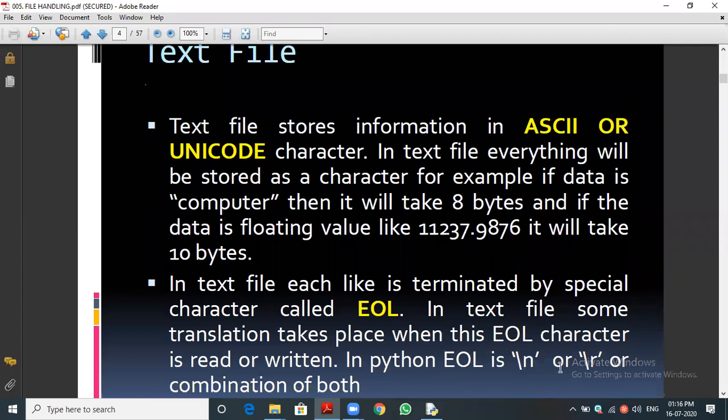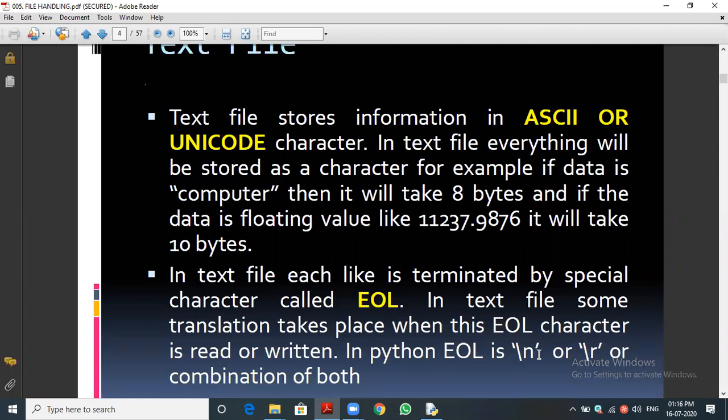What does EOL mean? That is end of line, by giving \n. If you give \n, what will happen? It will come to the new line or next line. We already know the use of \n or \r. That is carriage return; it will take us to the next line. That is \r. Okay, that is the meaning of EOL.